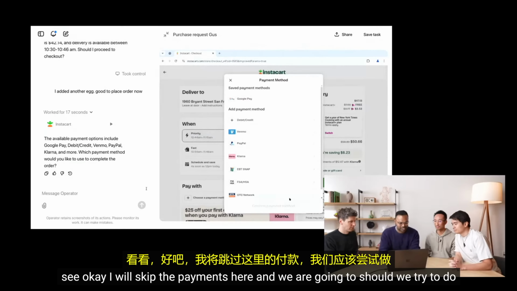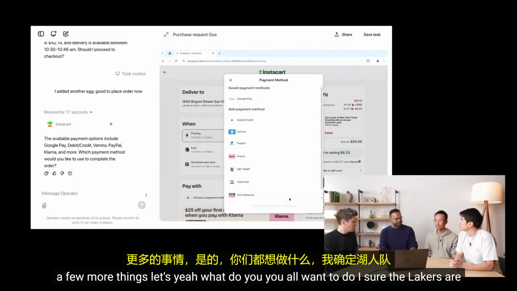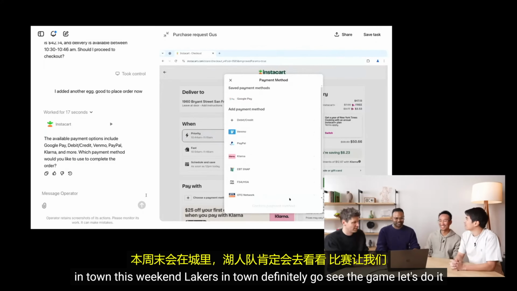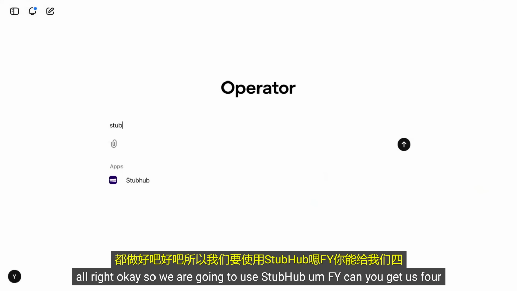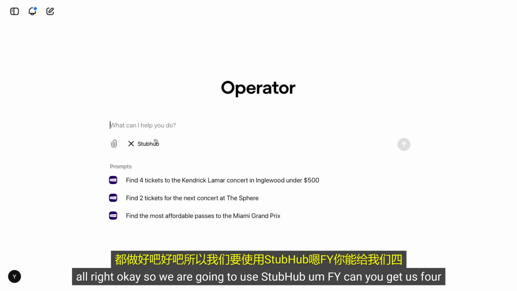And we are going to, should we try to do a few more things? Yeah. What do we all want to do? I hear the Lakers are in town this weekend. Lakers in town, definitely. Should we all go see the game? Let's do it.